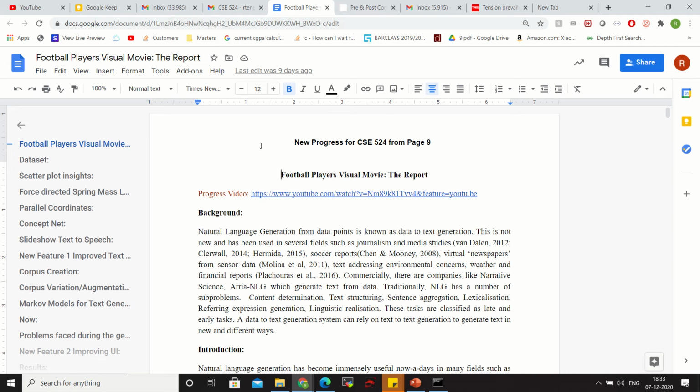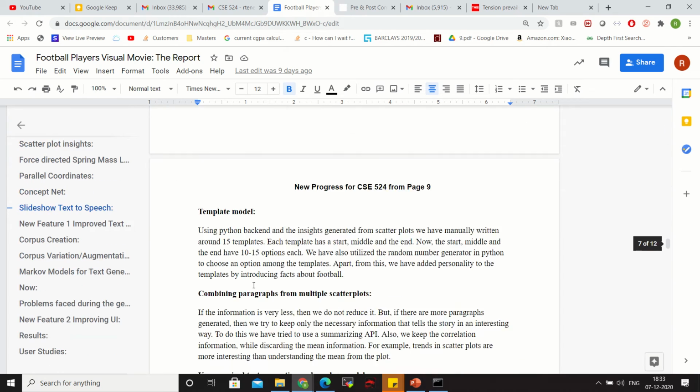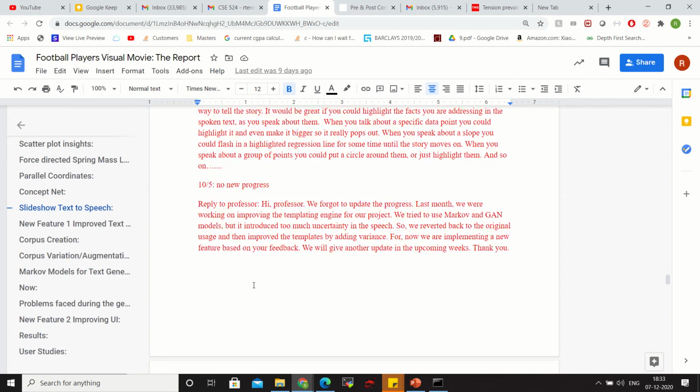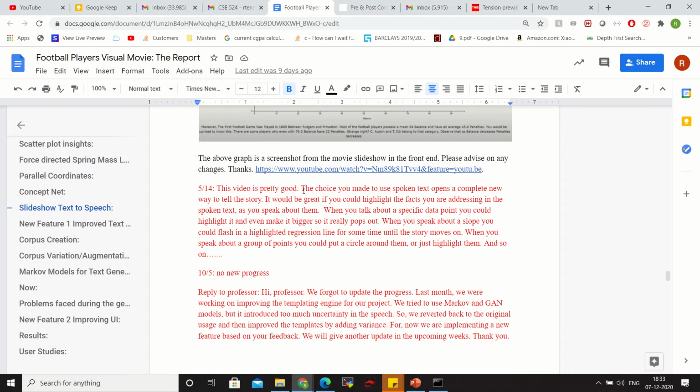So in the first semester, we worked on the UI backend, and you also gave us some feedback, which we have taken into account. You said that the choice we made to use spoken text opens up a way to tell a complete story. And it would be great if we could highlight the facts we're addressing when we talk about specific data points, like popping up, and also some kind of slope or regression line. So this is one part of our work for this particular semester, taking into account your feedback.